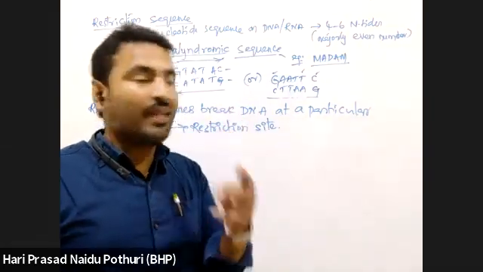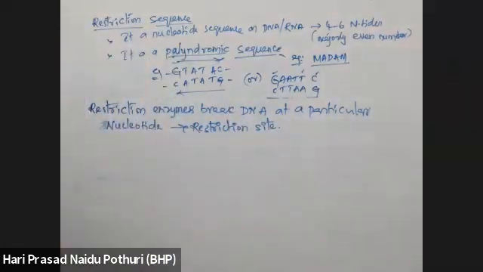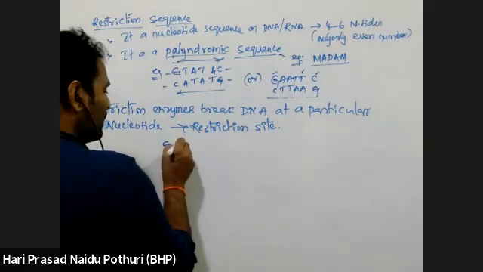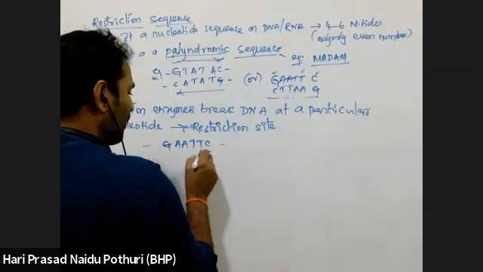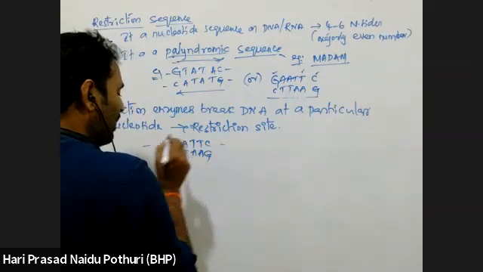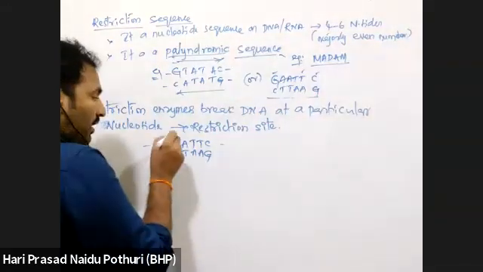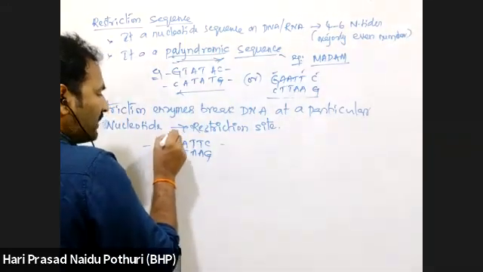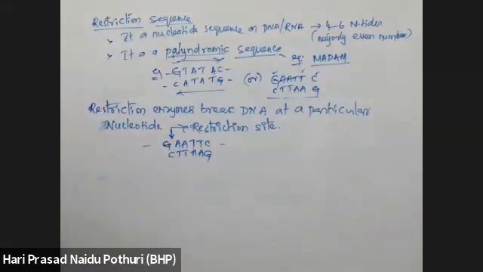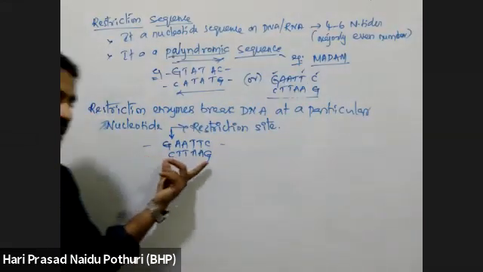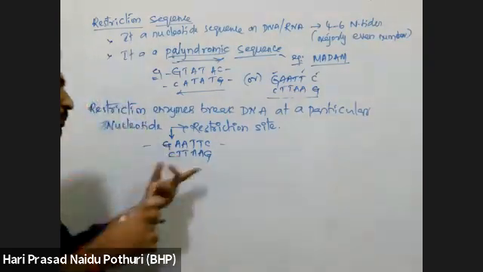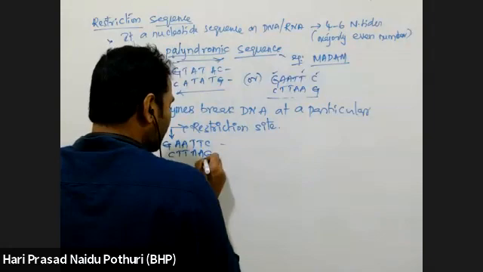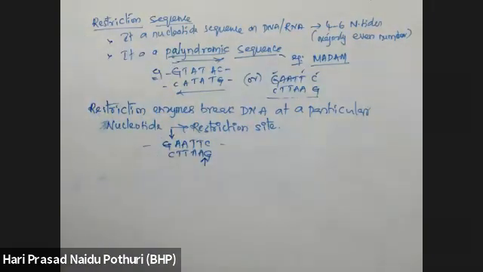Where the bond is breaking, that is called what? Restriction site. If we take GAATTC, which is the restriction sequence of EcoR1, it can break at this particular sequence. In that sequence, it breaks the bond between guanine and adenine.